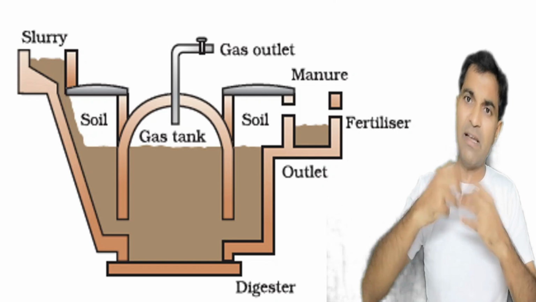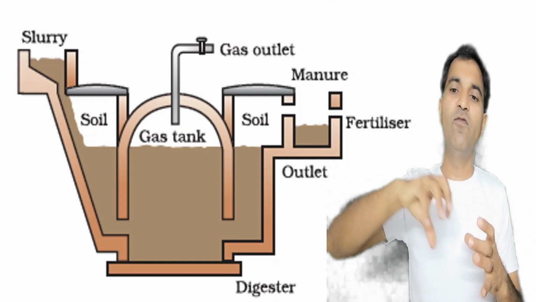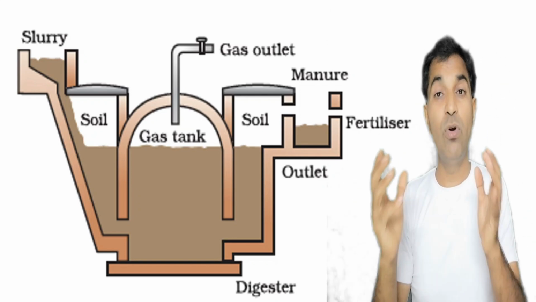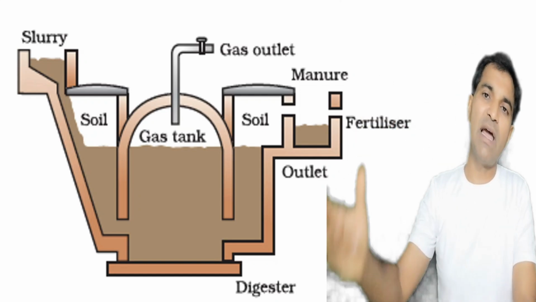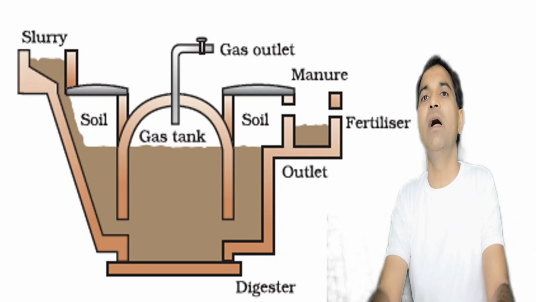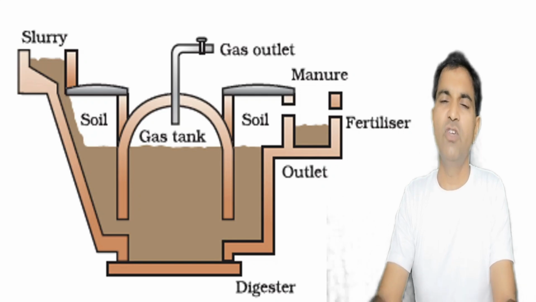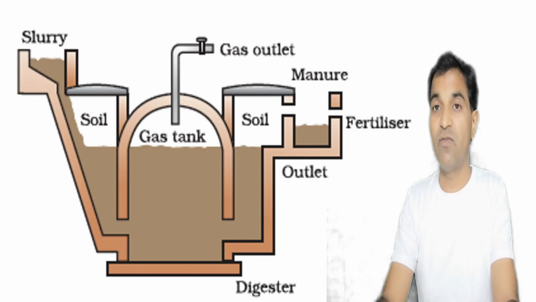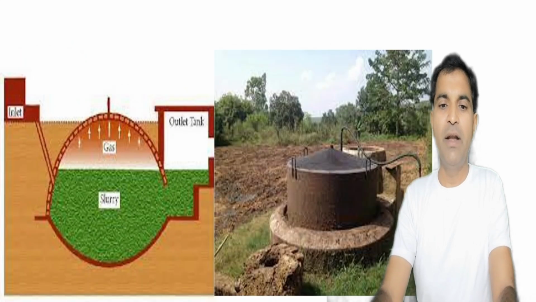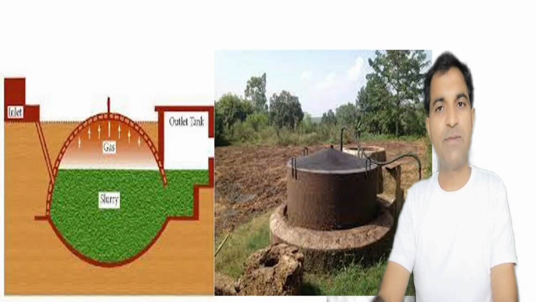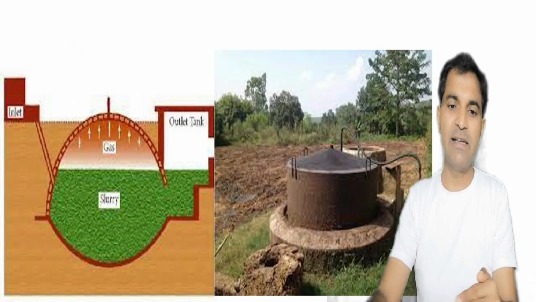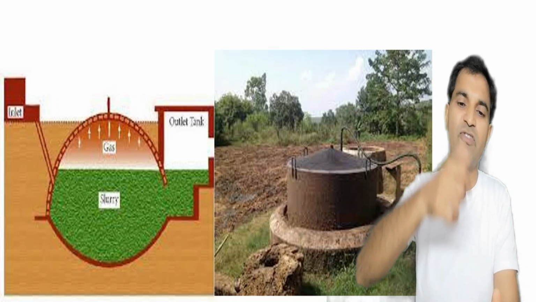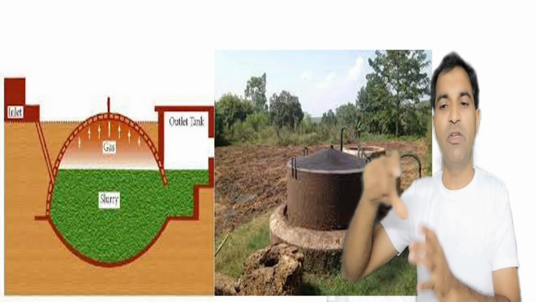And after giving out the gas, this slurry will become manure now, a pool of nutrients, right? And it may be utilized as a manure or fertilizer for giving to our plants. So this is very helpful to our farmers in multiple ways. Now this is a different photo of the same gobar gas, inlet, slurry, gas production and outlet tank for the manure production, right?